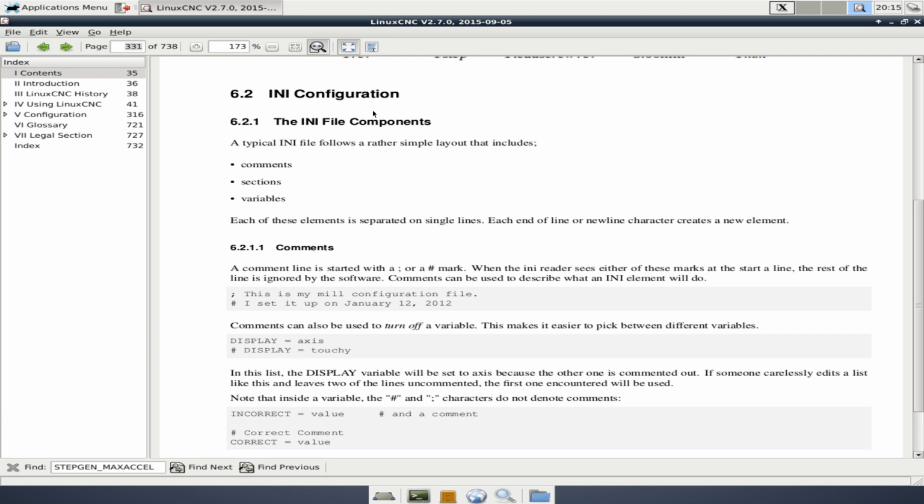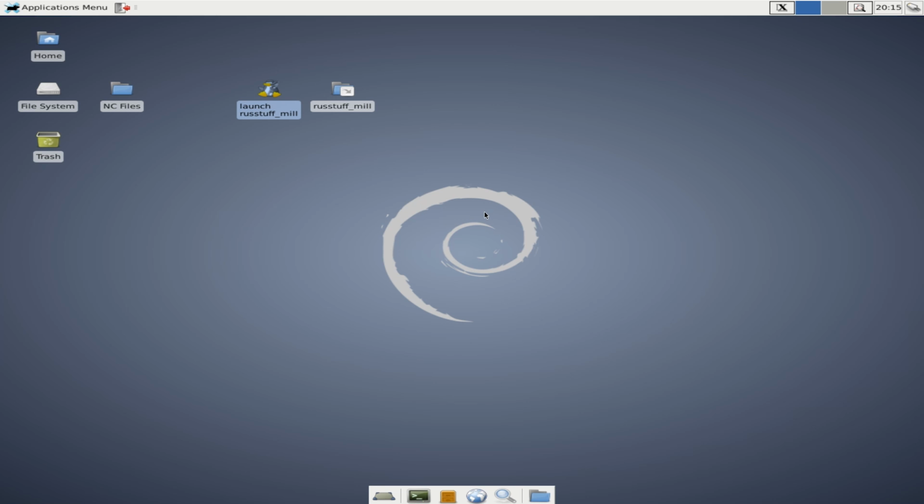So the INI file is broken down into 3 categories. There's comments, sections, and variables. And let me go ahead and pull that up so we can take a look at it.